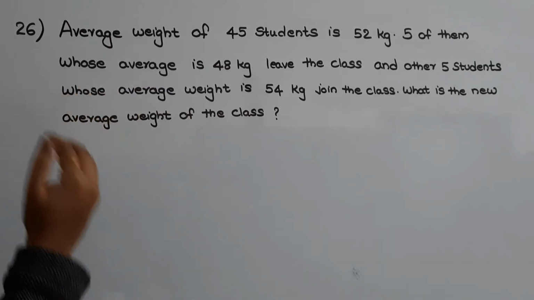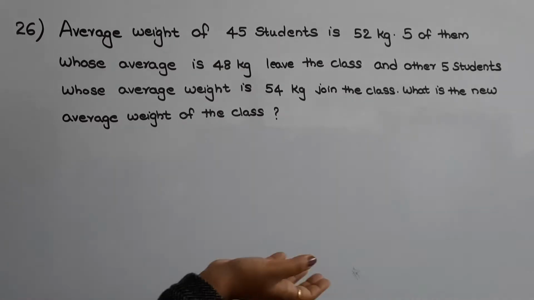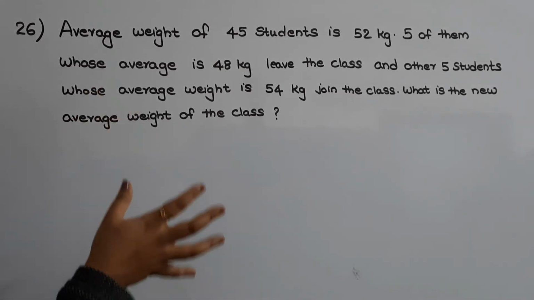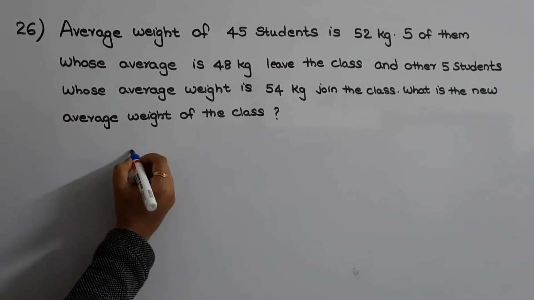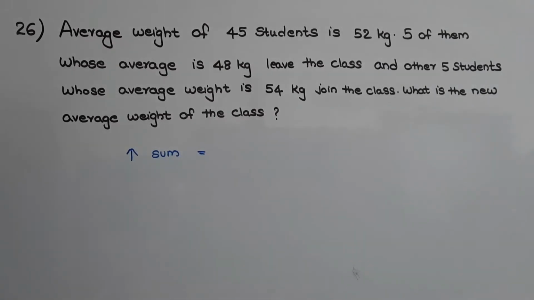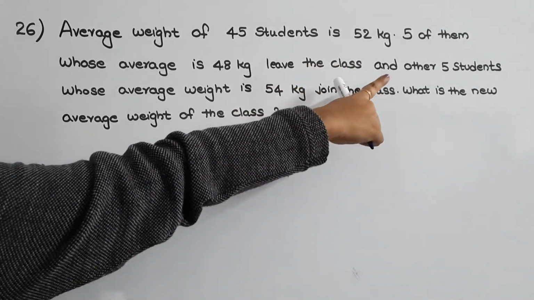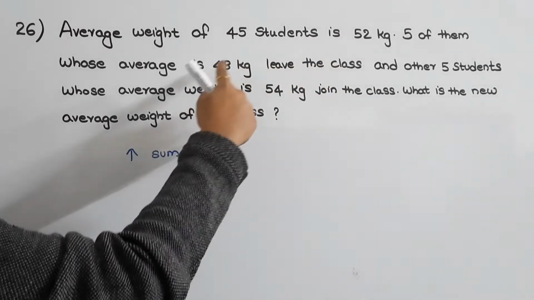If there is an increase in the average weight, there should be an increase in the sum of the weights. So first we need to find the increase in the sum of the weights of the students. That increase will be equal to the difference between the sum of the weights of the latter 5 students and the former 5 students. So what is the sum of the weights of the former 5 students?